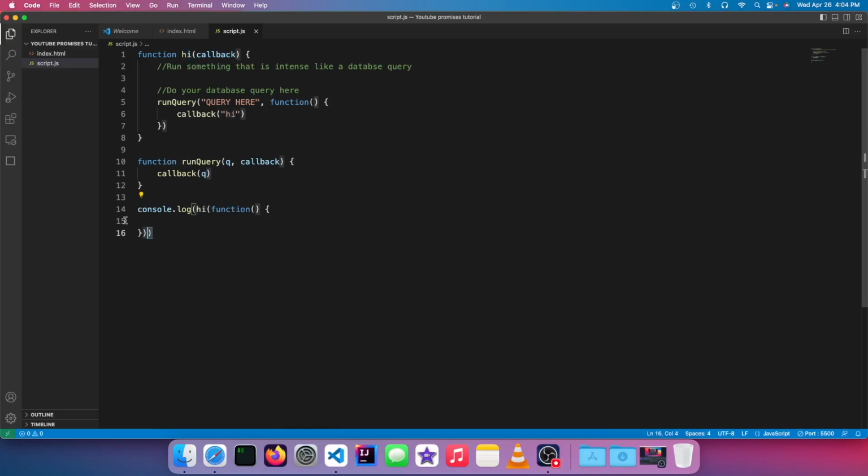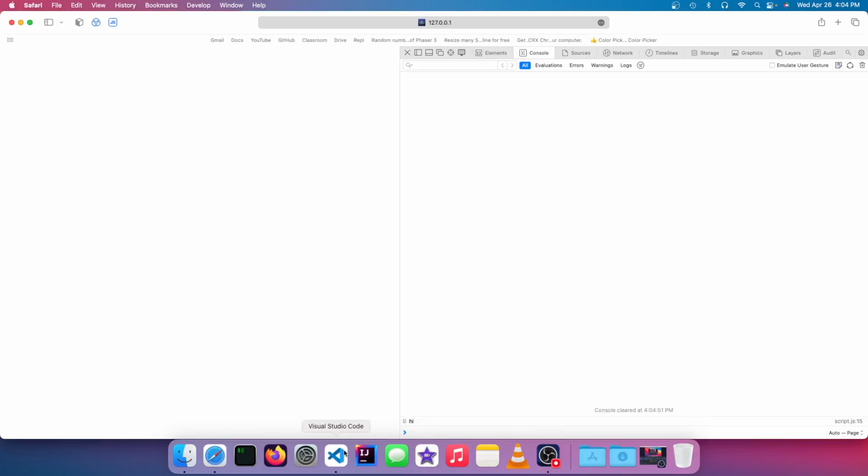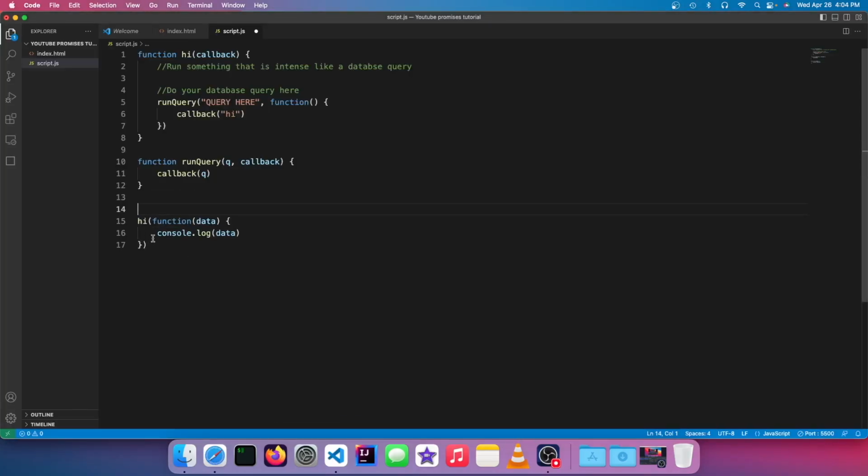So in order to run this, I'm going to have to get rid of the console.log. And then take my data over here. And then put it like this. And now you can see it does work. But the problem with this is that it's only working because it's fast enough. If it was slower, like a real database query, it's not going to wait for hi to finish. It's just going to blast right through it, and then it'll get called later. So your whole thing has to be nested inside of this. And that's kind of the idea of promises.